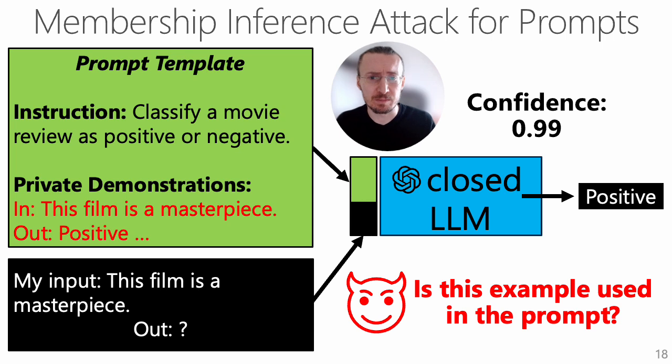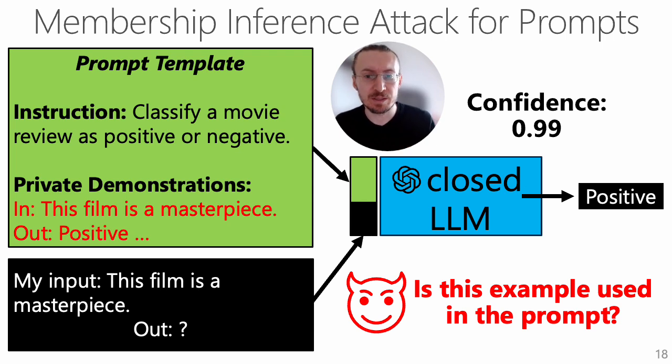Once we started this research about adaptations of LLMs, little was really known about the privacy implications of prompts. So in our research, we instantiated the first membership inference attack against a prompted GPT-3 model. Our membership inference attack asks the following simple question. Given a data point and the prompted LLM, was this data point used as an example in the LLM prompt? The answer to the question comes through a so-called membership inference attack.